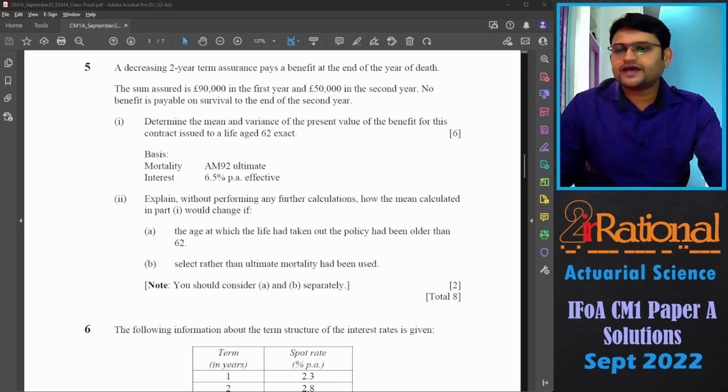For the second part, explain without performing any further calculations how the mean calculated in part 1 would change if A, the age at which the life had taken out the policy had been older than 62, and B, select rather than ultimate mortality had been used.